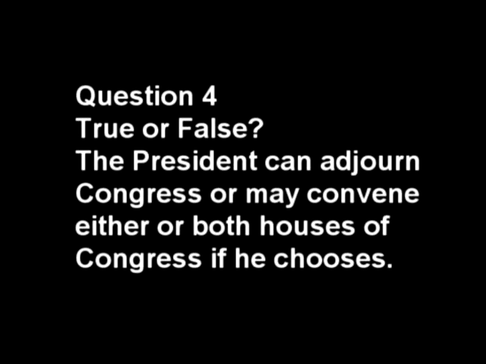Question 4. True or false? The President can adjourn Congress or may convene either or both houses of Congress if he chooses. True. The Constitution allows the President to convene either or both houses of Congress under extraordinary circumstances, or adjourn the Congress until such time as he shall think is proper.